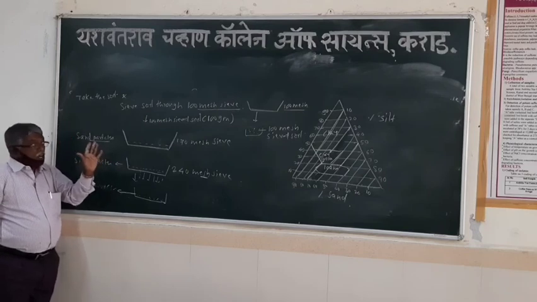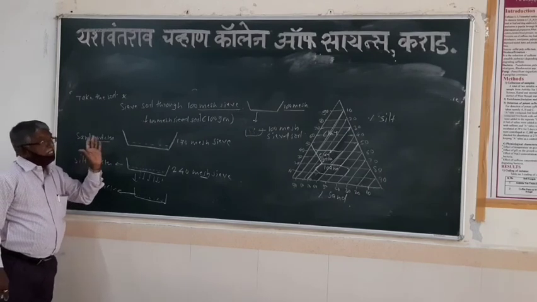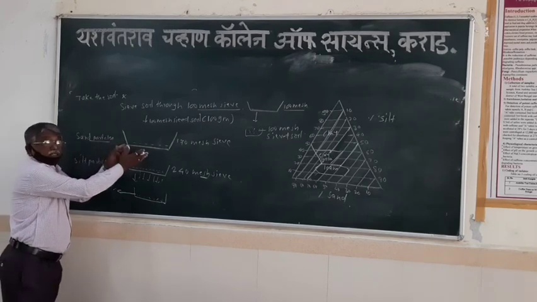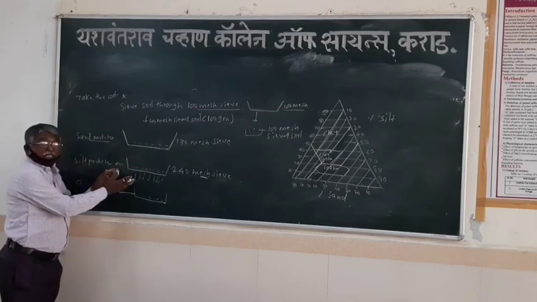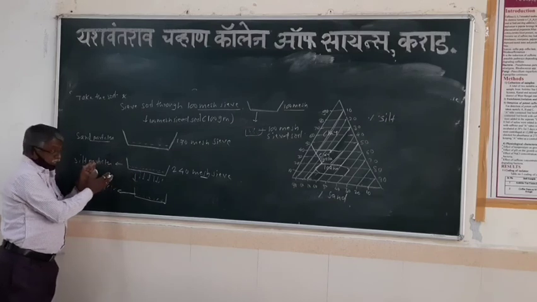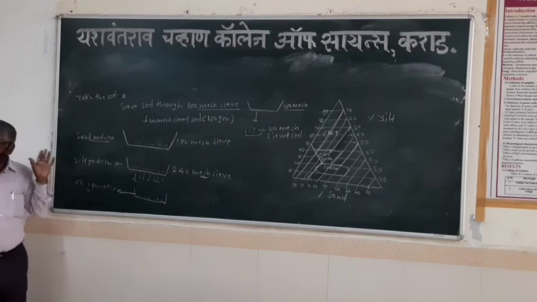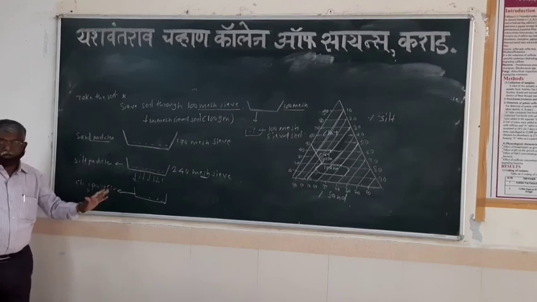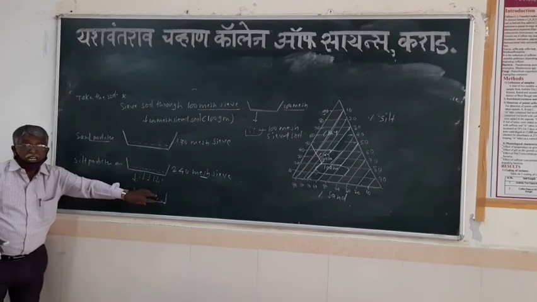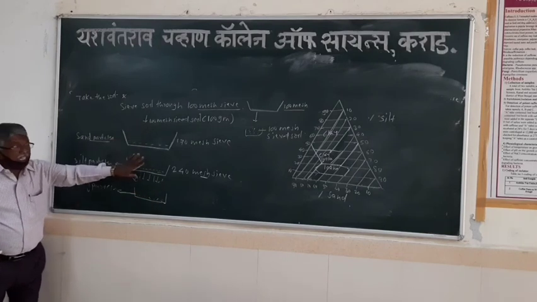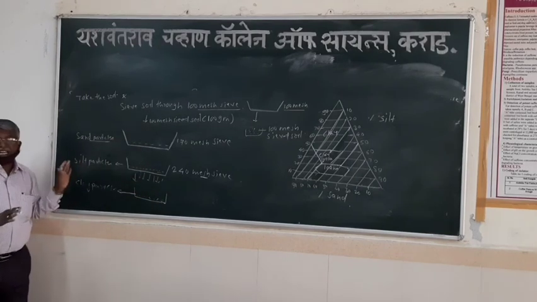Then how much soil was taken? 100 gram. So how much soil is retained in the first sieve, how much in the second sieve, and how much is collected in the final container or collector? We have to take the weight of the soil remaining in each of them.